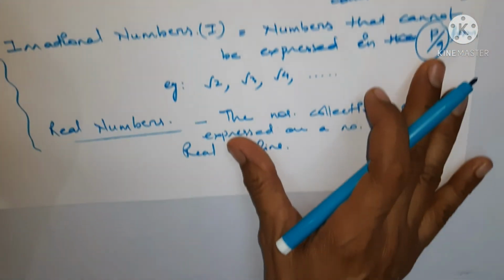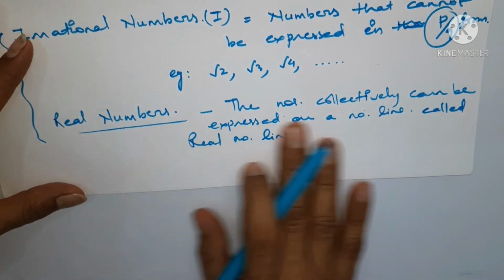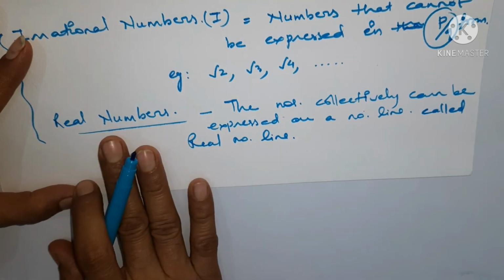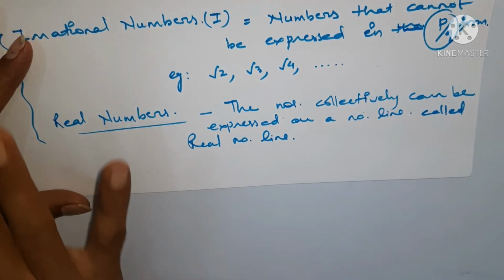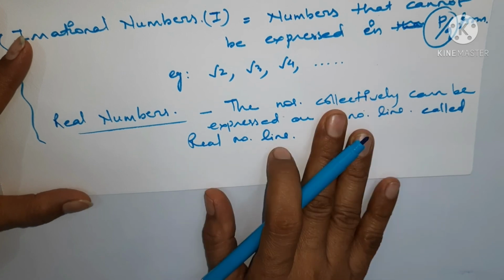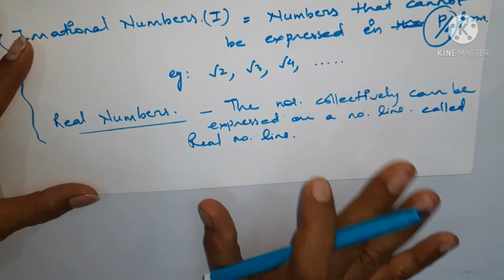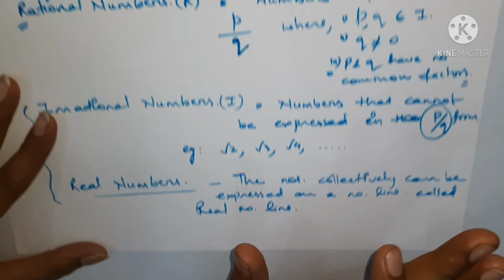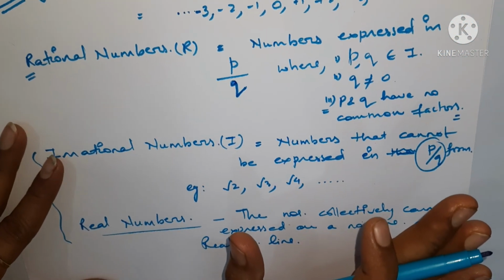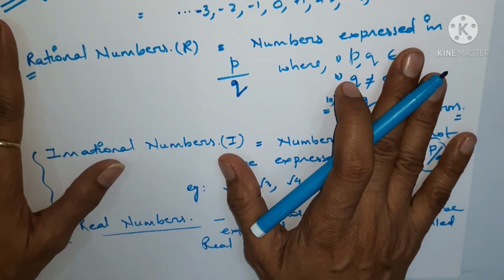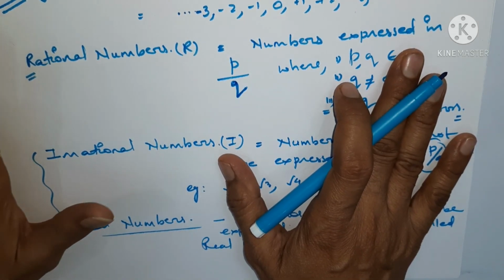Similarly, we have real numbers. Real numbers are the combination of all these numbers. Real numbers are the whole collection of all the numbers and they can be expressed collectively on a number line called the real number line. I hope these terms are now familiar to you and you are now very much able to understand these.